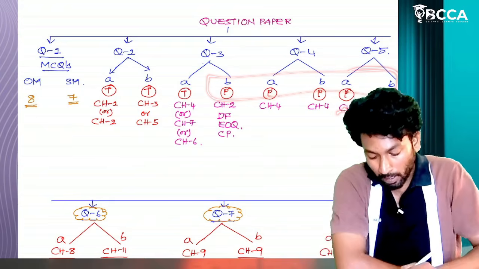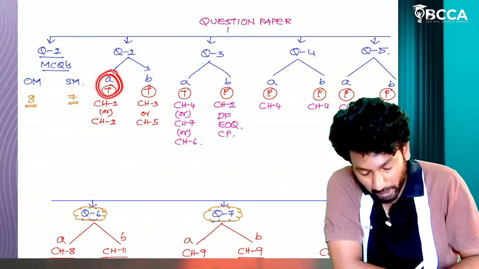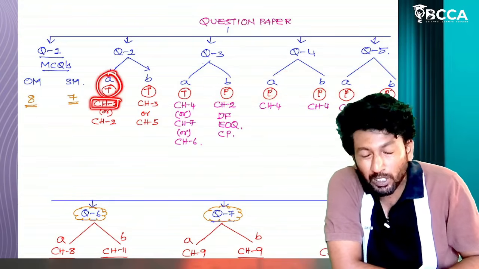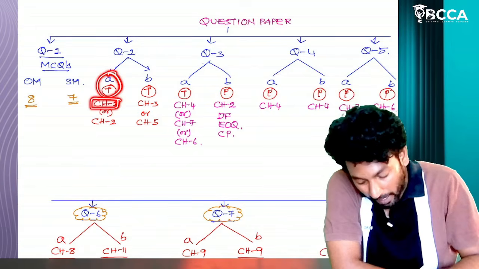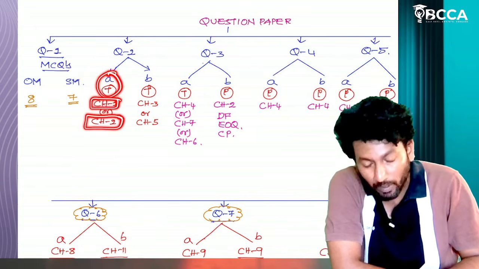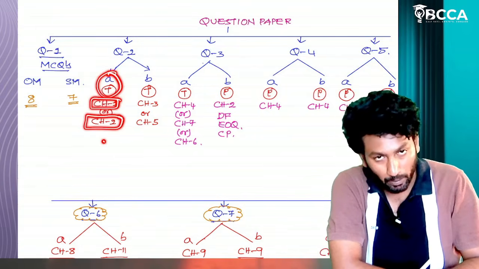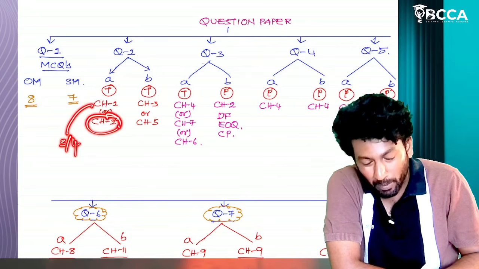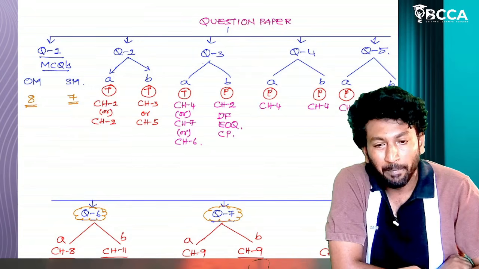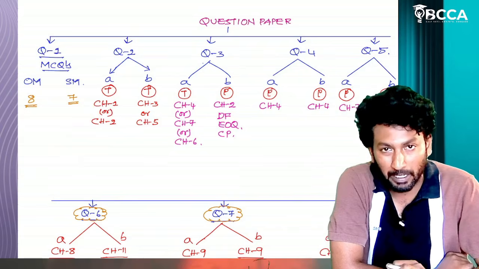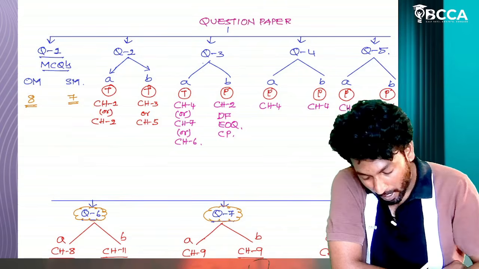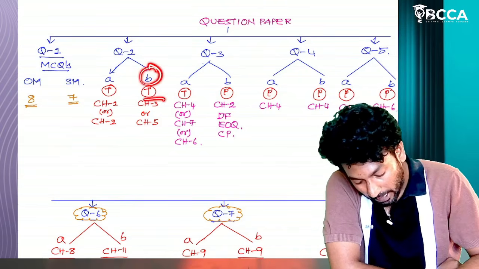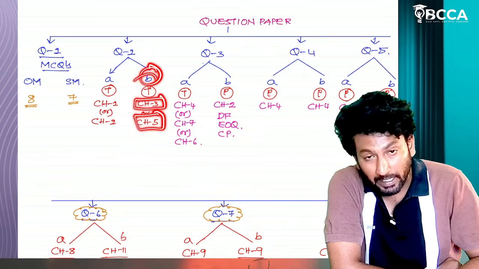Now, question number 2A, a theoretical short question, is from chapter number 1. Most probably they ask chapter number 1, or else, if not from chapter number 1, chapter number 2. In chapter number 1, we have 3 or 4 theoretical questions. In chapter number 2, 2 or 3 theoretical questions are there. If you read those questions, you can write that particular 7 mark theoretical question. Now coming to question number 2B, it is a chapter number 3 or chapter number 5 theoretical question.